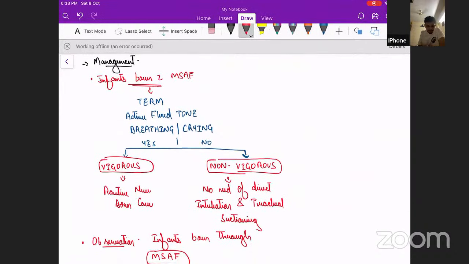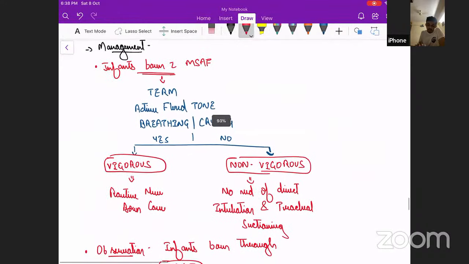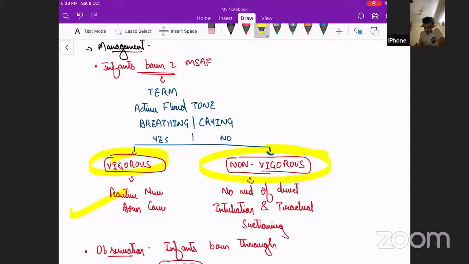Now, how do we manage? It is more of symptomatic or supportive management of the child. So one is at the time of birth: is there any difference in the resuscitation protocol? Previously, there used to be, but now the routine protocol itself is followed. If it is a vigorous baby, then routine newborn care can be given. If it is a non-vigorous baby, we don't have to. Previously, it was indicated to intubate the child and do intratracheal suctioning, but at present that is not followed.